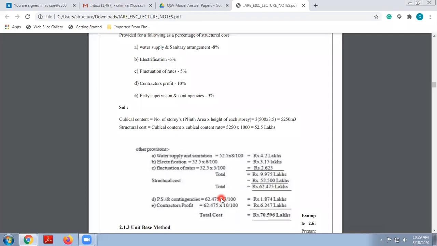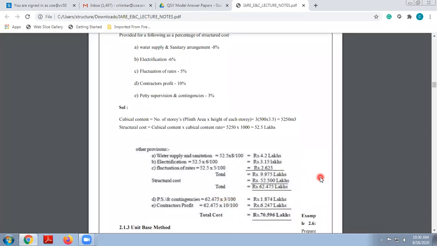If it is mentioned in the problem that you have to consider it only on building cost or only on overall cost, then do the calculations accordingly. But it is not going to happen. Contingencies, work charge establishment, your contractor's profit and your PS charges are always in relevance with the overall cost. So contingencies 3% we have to consider. 3% of 62.475 lakhs will come as 1.874 lakhs.